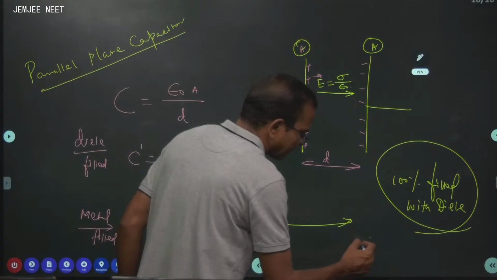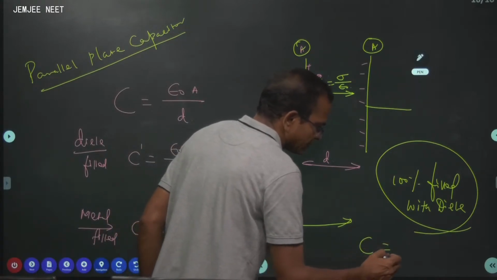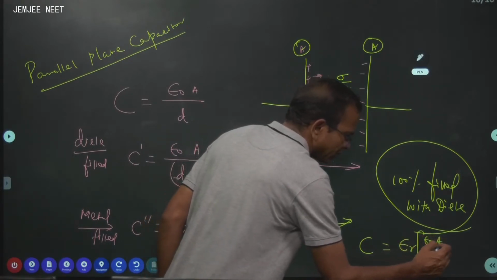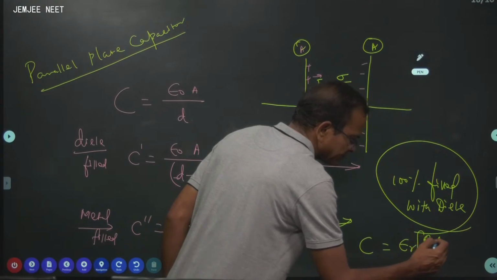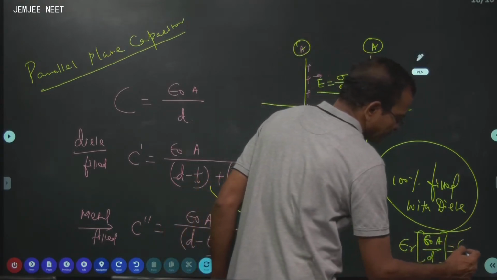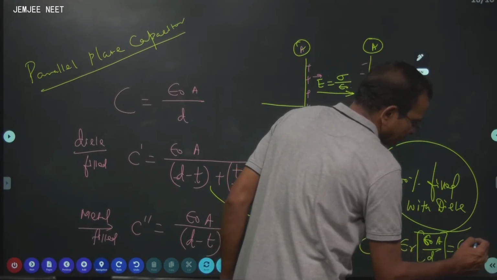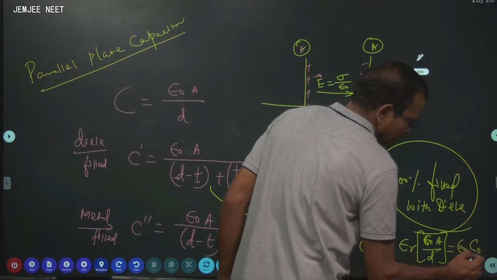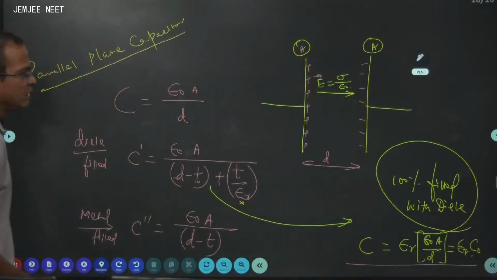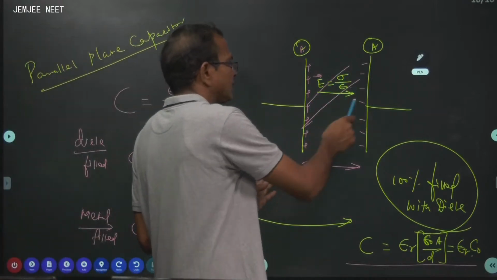Therefore, your new capacity is given by epsilon R times epsilon 0 A by D, which is nothing but epsilon R times C naught, is what is called C, capacity of a completely filled capacitor, I mean fully filled with dielectric.